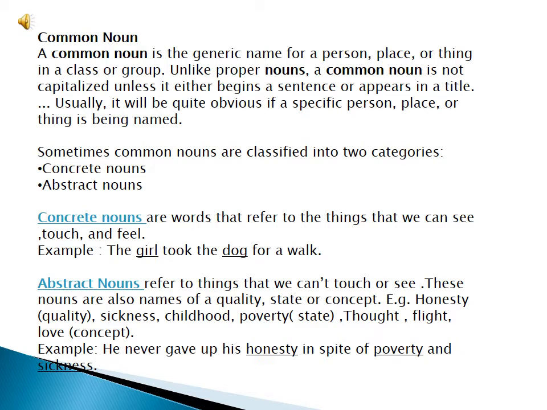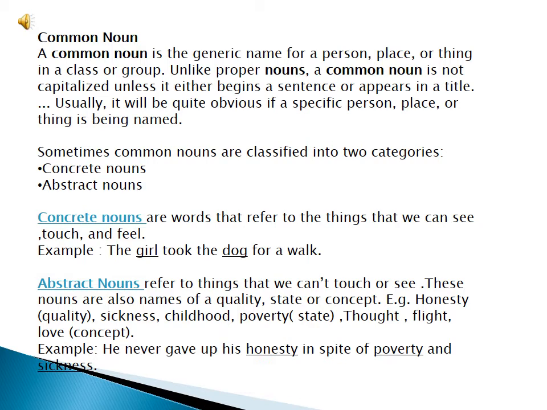Now here in this example you can see, he never gave up his honesty in spite of poverty and sickness. Here honesty is the quality of a person. I have underlined honesty, it's an abstract noun and it's a quality of a person. Poverty is the state of that person and sickness is also a state. So these are abstract nouns because you cannot touch them or see them. They are quality, state, concept and feeling.